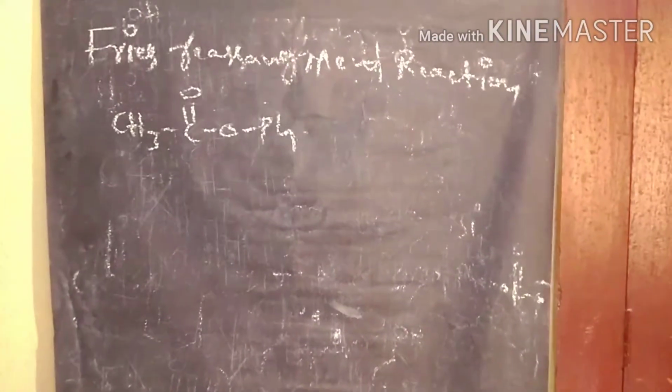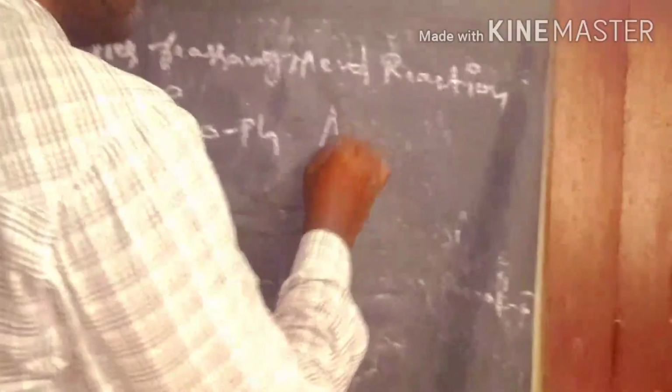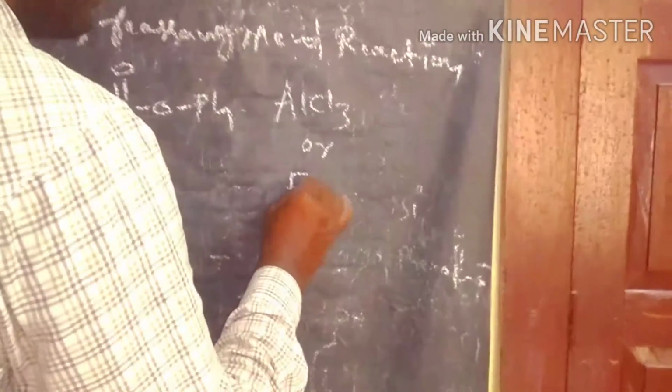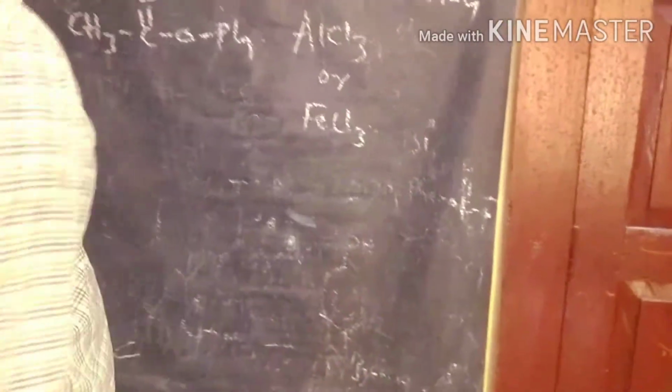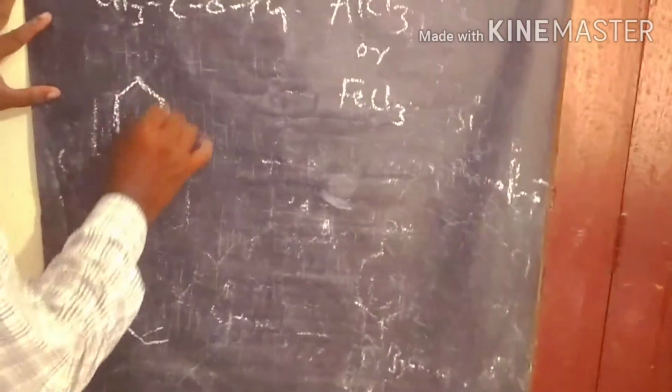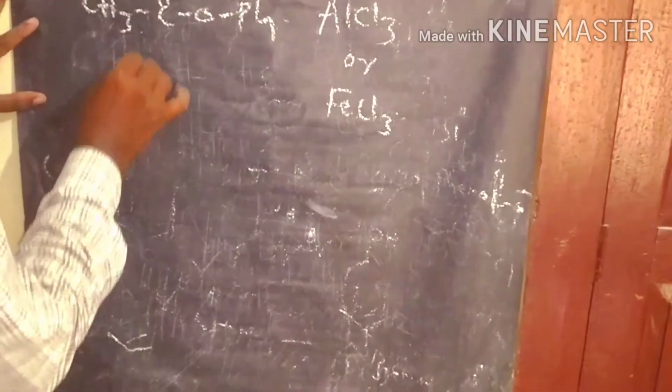The phenyl acetate reactant, under Lewis acids like AlCl3 or FeCl3, undergoes Fries rearrangement to this product. You can write the product like this also.